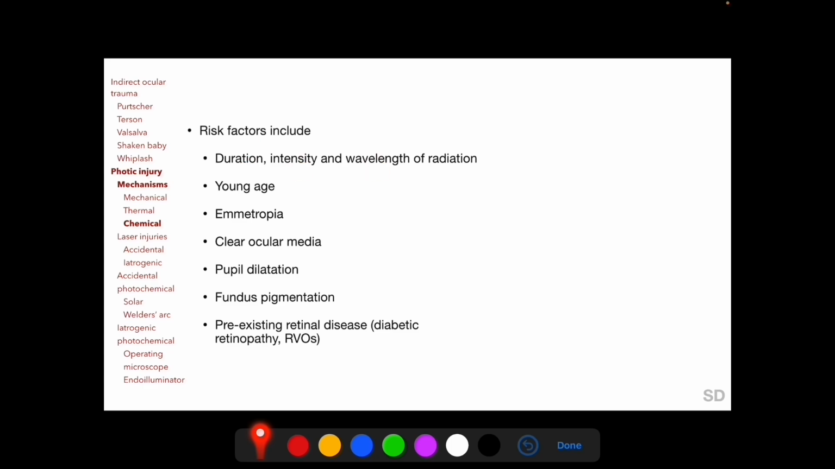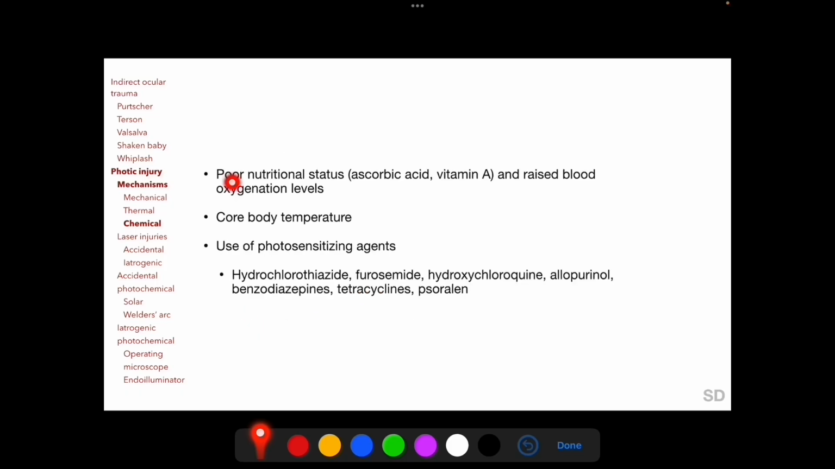wavelength of radiation, young age, emmetropia, clear ocular media, pupil dilatation, fundus pigmentation, pre-existing retinal diseases, poor nutritional status with inadequate availability of antioxidants, ascorbic acid and vitamin A, and raised blood oxygenation levels, core body temperature, and use of photosensitizing agents such as hydrochlorothiazide, hydroxychloroquine, benzodiazepines, and tetracyclines.